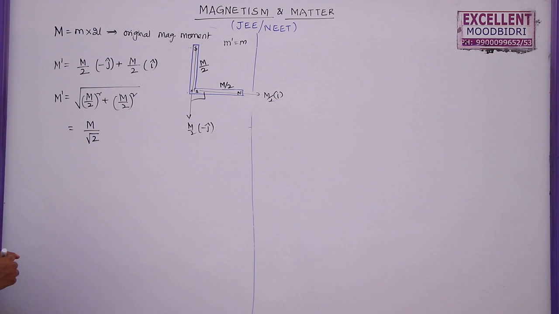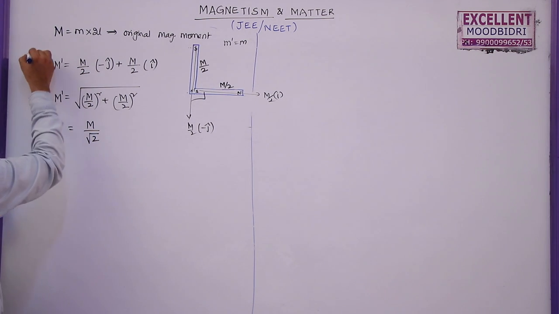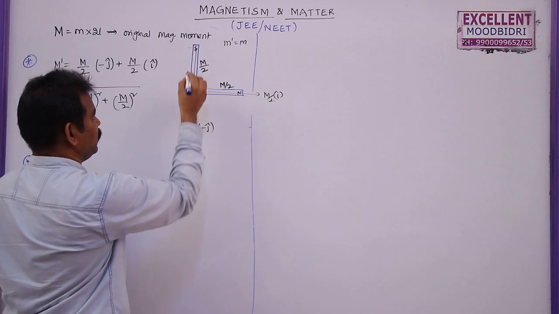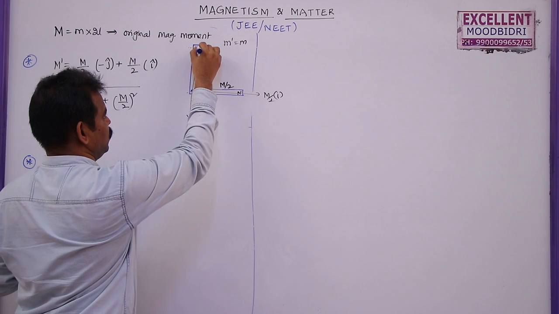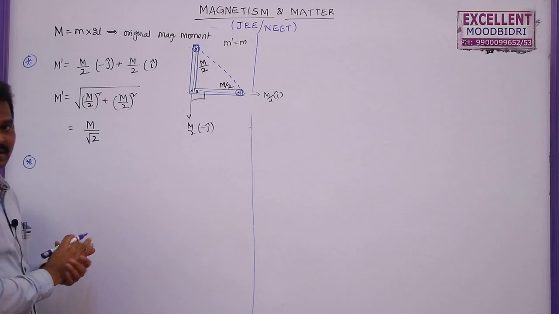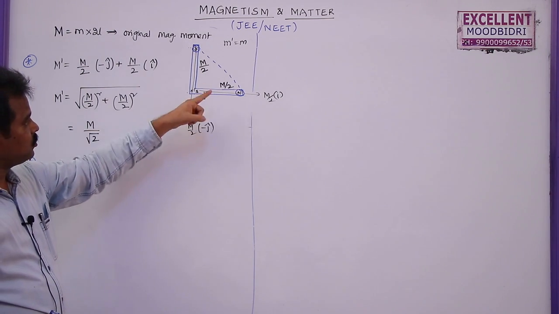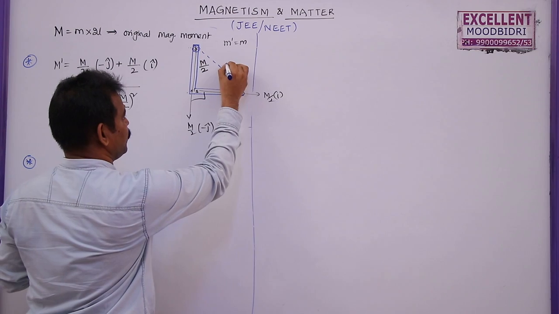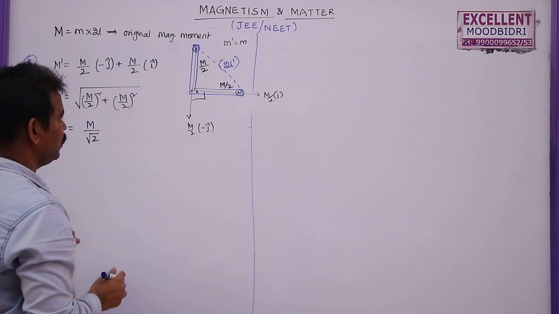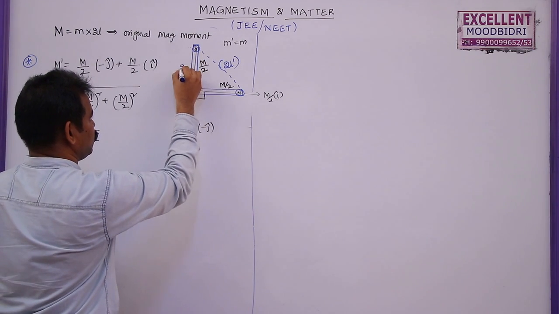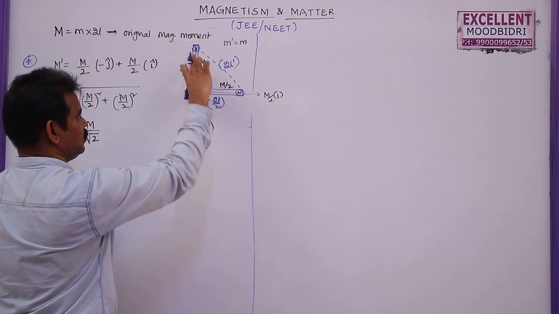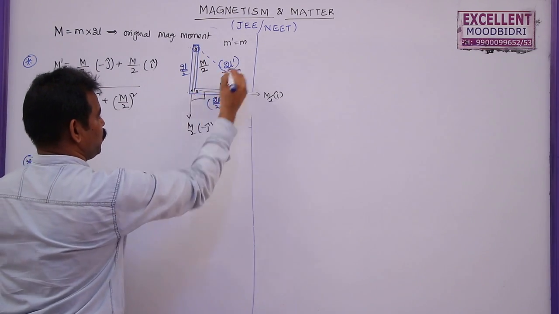So this is one method, but I am going to solve the same thing in another method. This is by using vector method. Now, as the magnet is bent in this form, you can join the south pole and the north pole of this bar magnet. Magnetic length is the shortest distance between south pole and north pole. So this will become 2L dash. The original length was 2L, now it will become 2L dash. We know that this is 2L by 2, this is also 2L by 2. Total original length is 2L, this is half of it, half of it. So how to find 2L dash?